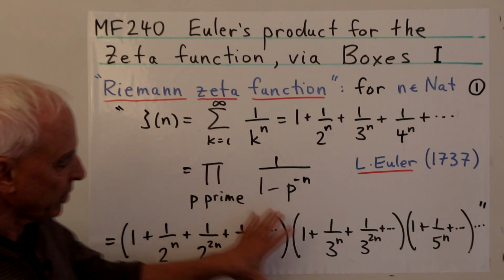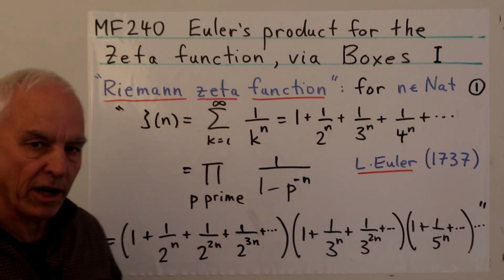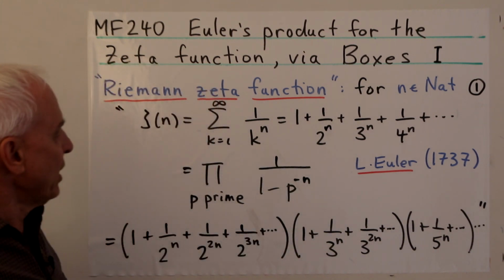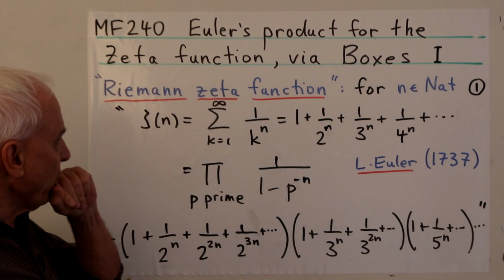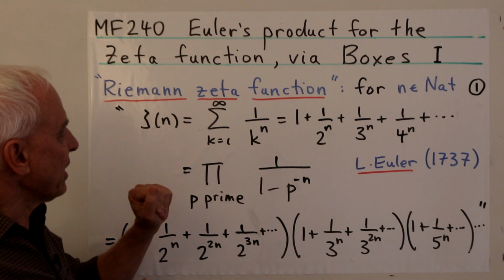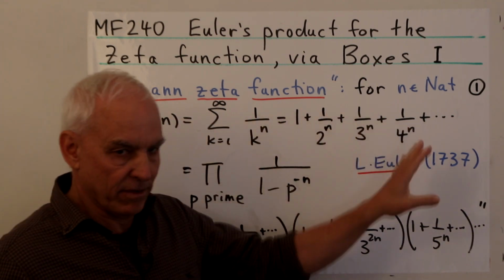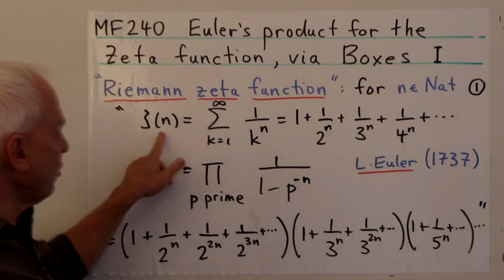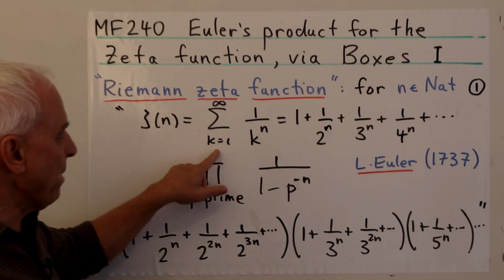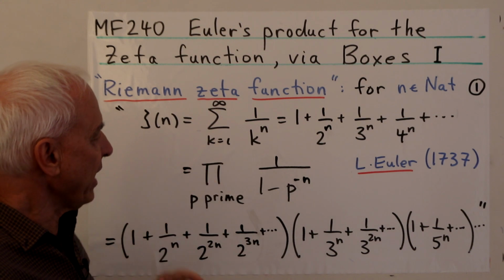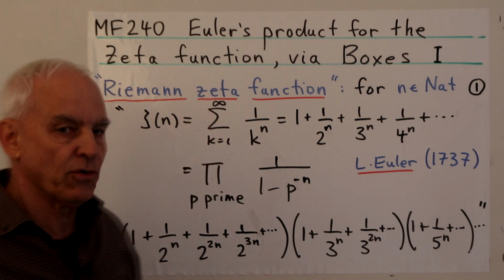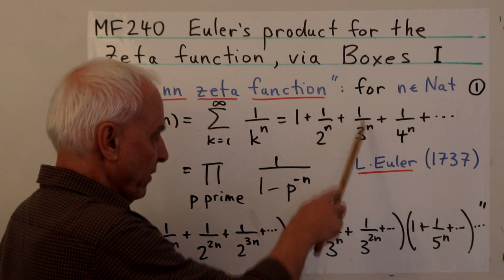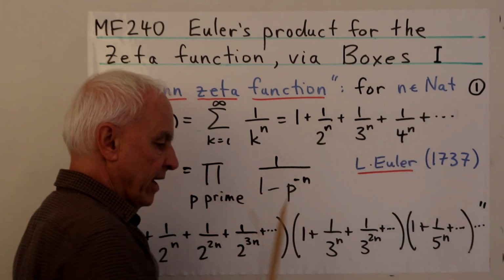Okay, so the result we're going to be talking about is the Euler product for the so-called zeta function, the Riemann zeta function. So let's introduce that in the following way. The zeta function comes about by looking at a series like this. Let's start with n, a natural number. Then zeta of n is the sum of the reciprocals 1 over k to the n, k going from 1 to infinity. This is the classical definition. So 1 plus 1 over 2 to the n plus 1 over 3 to the n plus 1 over 4 to the n plus and so on.